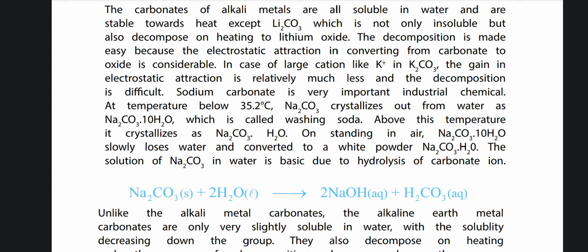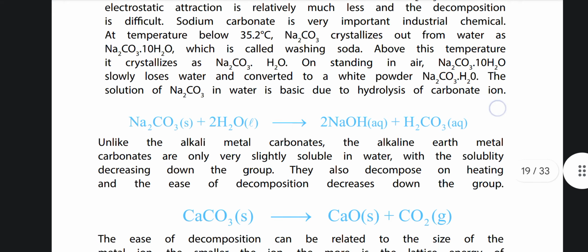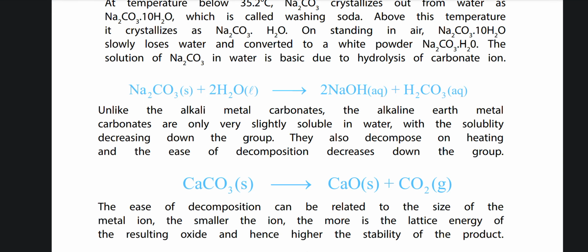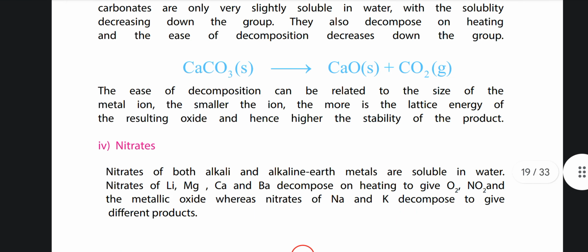The solution of Na2CO3 in water is basic due to the hydrolysis of the carbonate ion. Na2CO3 plus 2H2O gives us 2NaOH plus H2CO3. Unlike the alkali metal carbonates, the alkaline earth metal carbonates are only very slightly soluble in water. With the solubility decreasing down the group, they also decompose on heating and the ease of decomposition decreases down the group. CaCO3 gives us CaO plus CO2.